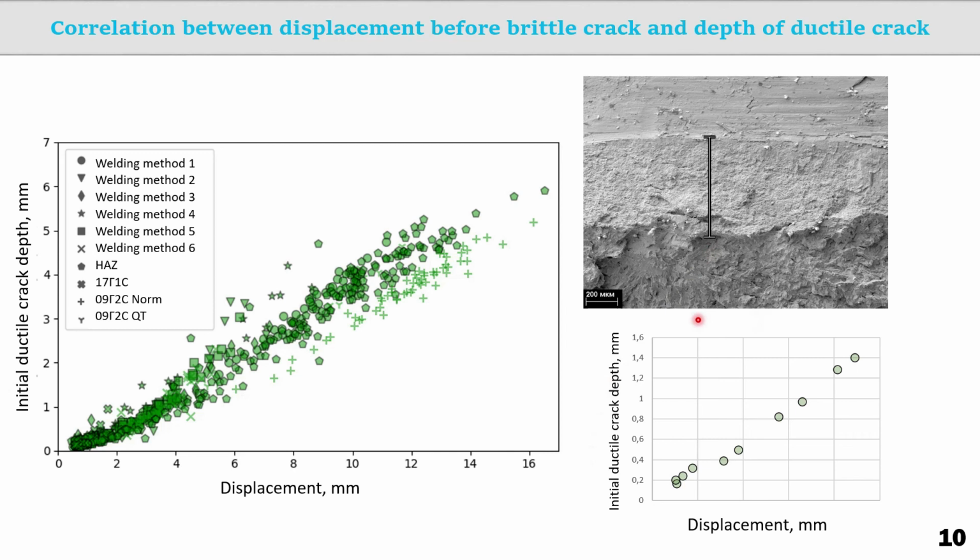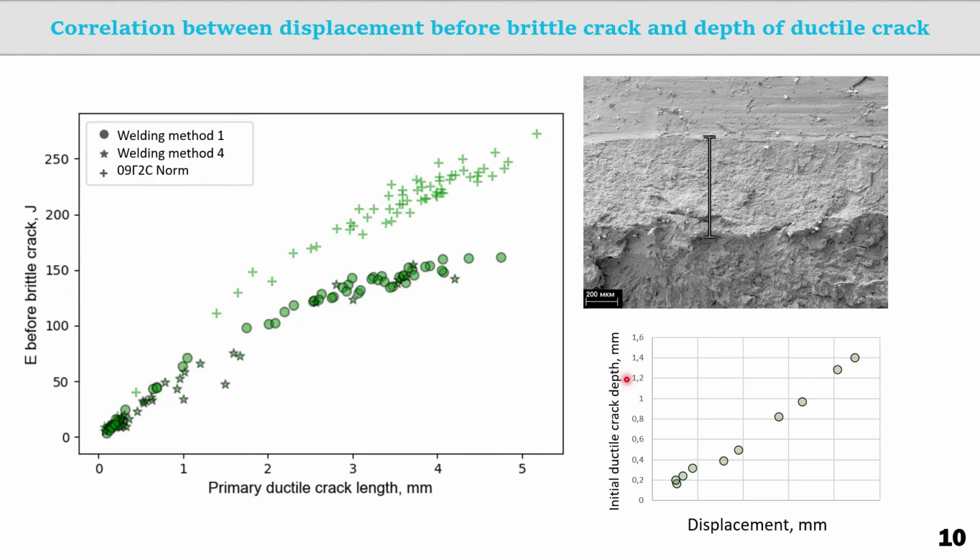The diagram shows the dependence of the distance from the notch to the top point of the cleavage fracture area, based on the results of analysis of optical photos of welded joints. This relationship is similar for all tested types of welded joints and base metal. Studies of fracture carried out on a scanning electron microscope show that this dependence is observed at the microscopic level when the length of the initial ductile crack is from 200 micrometers. Using this diagram, the fraction of energy consumed before the brittle crack is formed can be estimated.